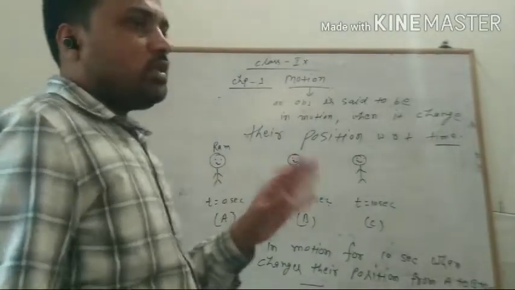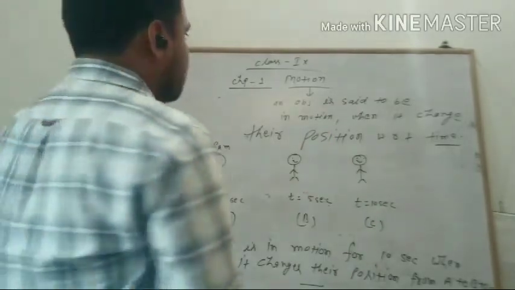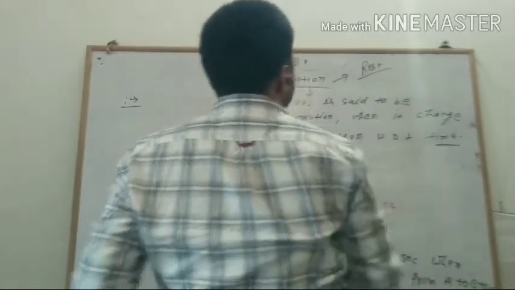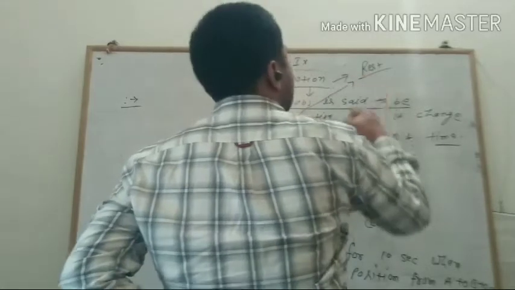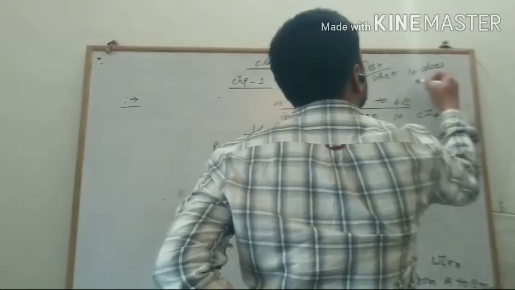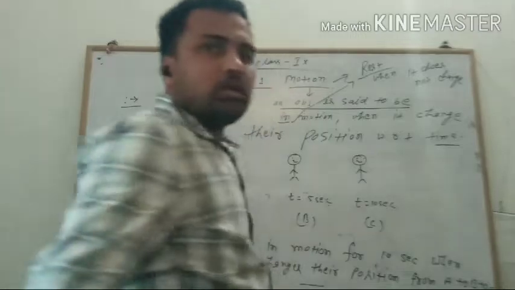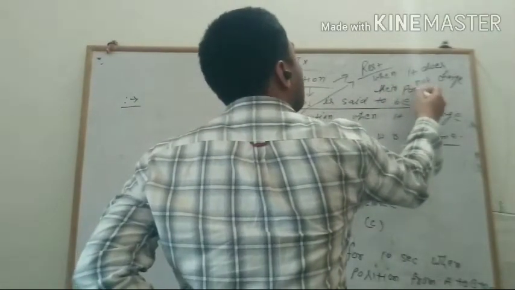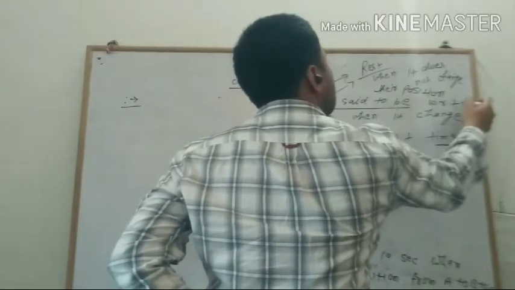In this way we can also define rest. So what is rest? An object is said to be at rest when it does not change its position with respect to time.